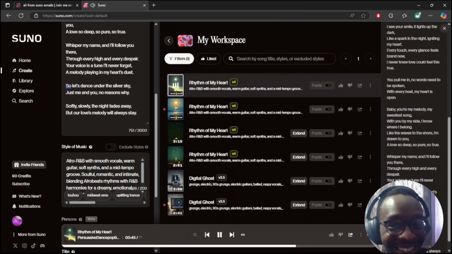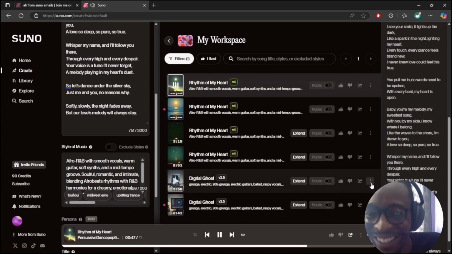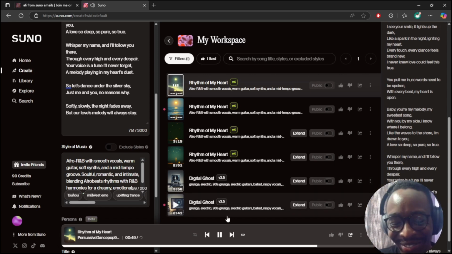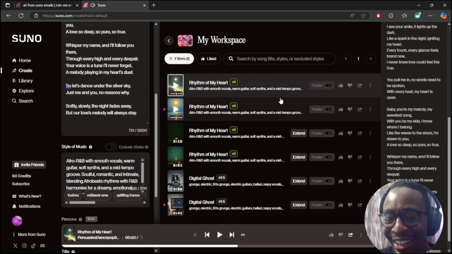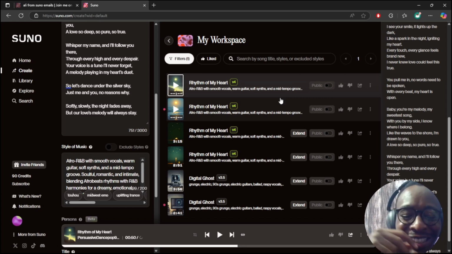It's actually not that bad, you understand? It's not that bad. I think when I wrote the song using ChatGPT, it still included meta tags. The structure of the song gives you an idea of what each verse is. Like you can see this is verse 1, this is verse 2, and then this is a melody.